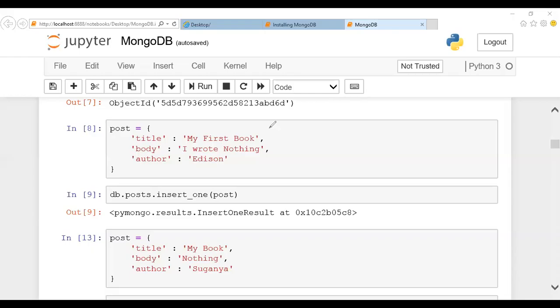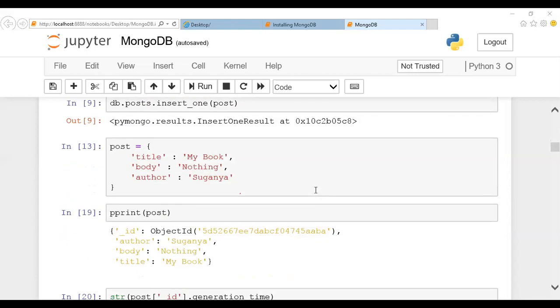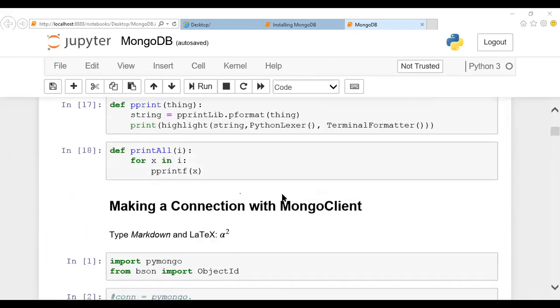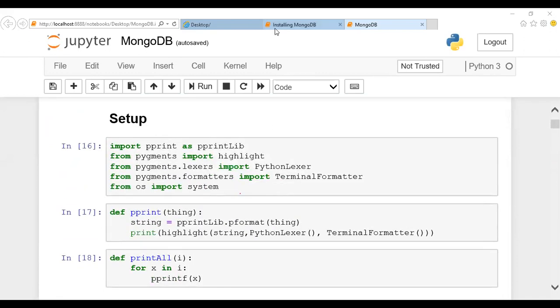We have seen how to create a database, how to create a table here, and how to insert the value. If you want to insert one specific record, I can make use of insert_one. If you want to fetch the information, we have seen two functions which we created. One function is print all, for printing all the documents from your database. If you want to print one specific piece of information, I'll be using pprint. So one specific piece of information, pprint; all the information, print all.